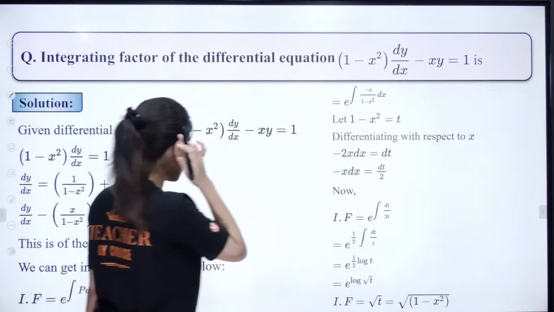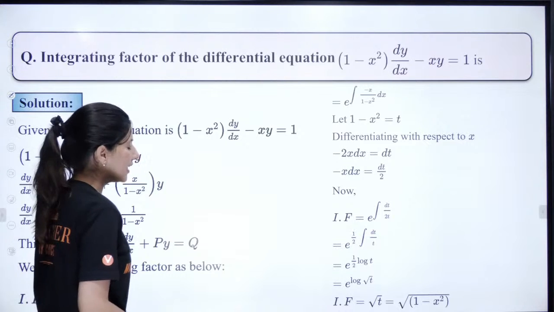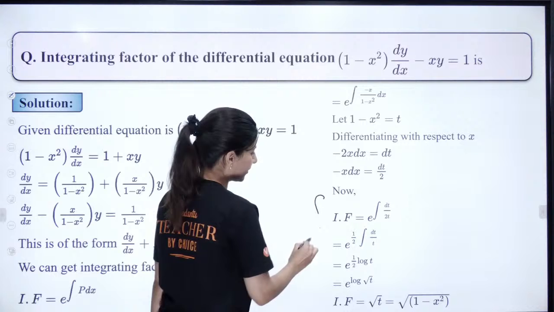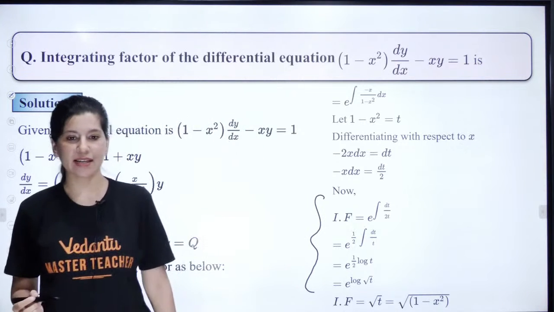Right? So your constant is... yes. Can you see the integrating factor? This is your integrating factor: square root of 1 minus x square.